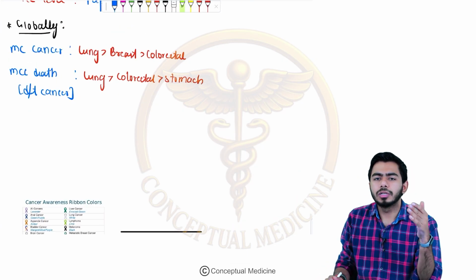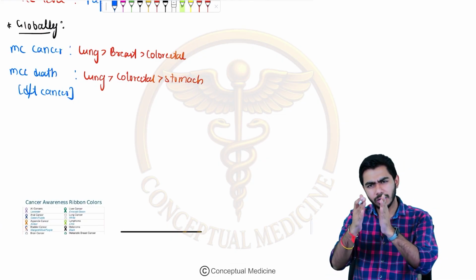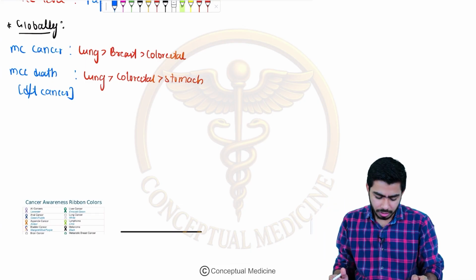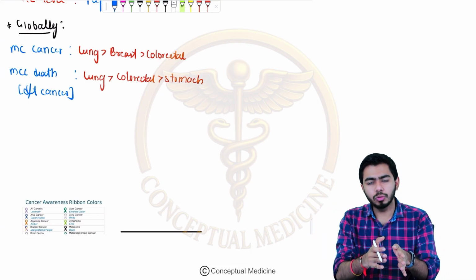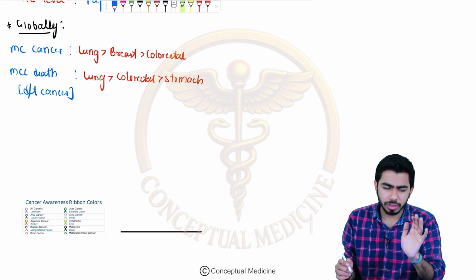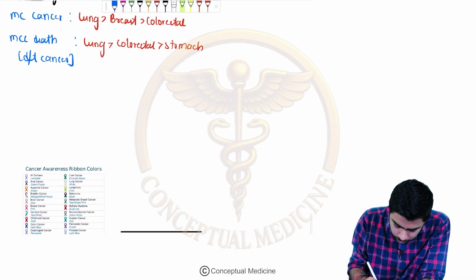So we have talked about earlier that globally, if they are asking about the most common cancer, then it will be lung cancer most commonly, then breast cancer and colorectal cancer. But if we talk about the most common cause of death due to cancer, then it will be lung cancer, colorectal cancer, and stomach cancer. That will be enough. But in India, if we talk about,